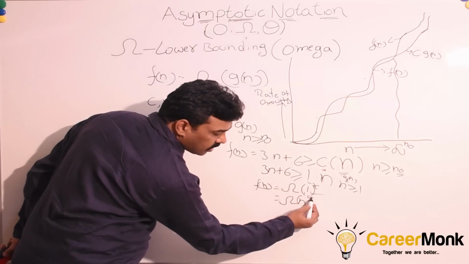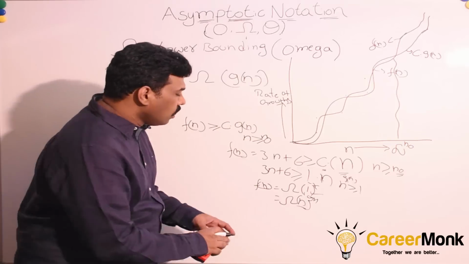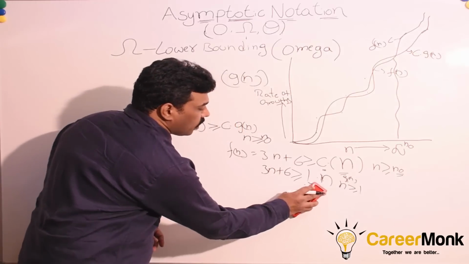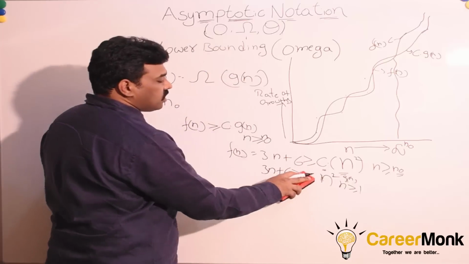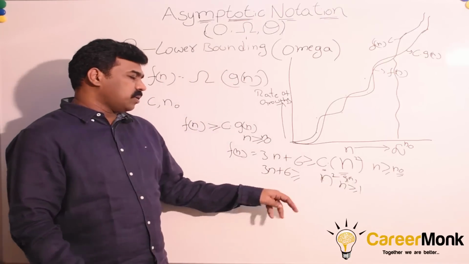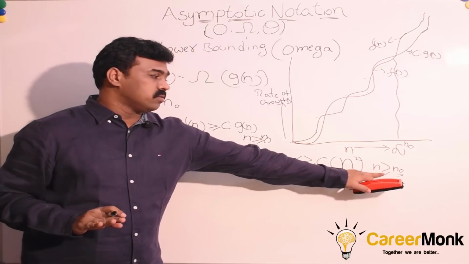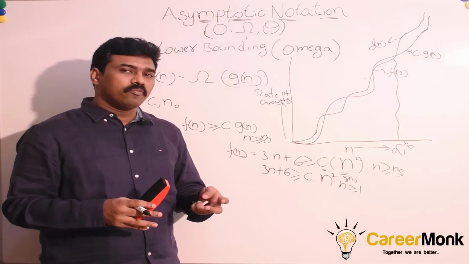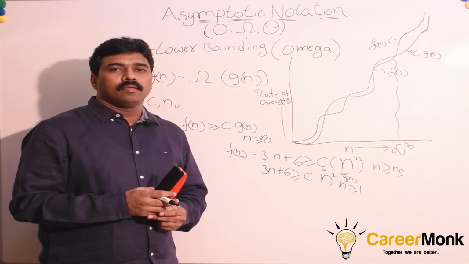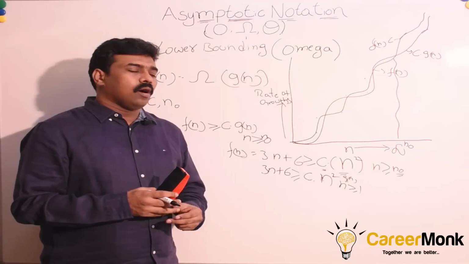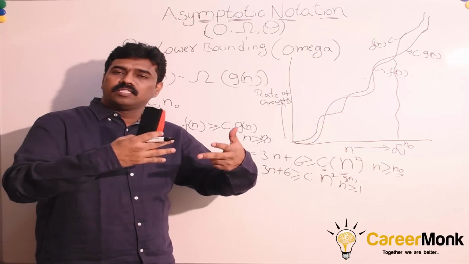Similarly, we can even get it satisfied for log n as well. So we are getting it satisfied for n. Now let us try for n square. Can we find some constant c value for which this expression is satisfied at larger values of n? Whatever may be the n value after n0, it should be satisfied. Can we find such constants? Let us say c is equal to 1000 or c is equal to 1. Anything, you can put any value. Can we get it satisfied at larger values of n?